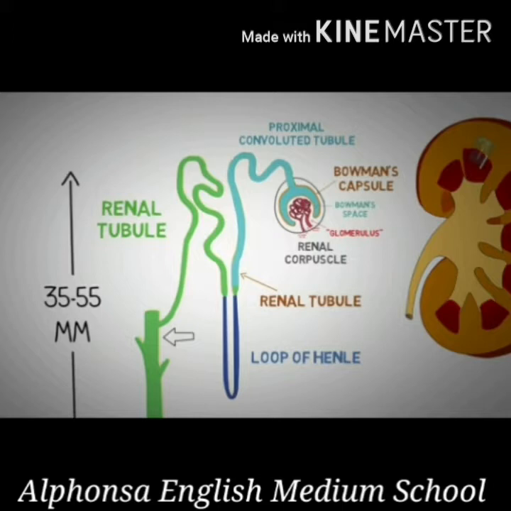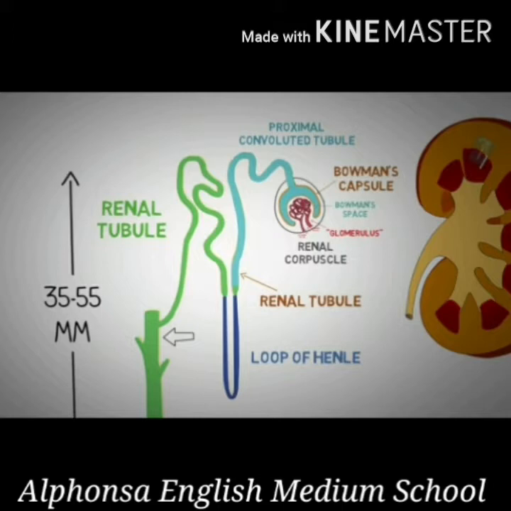This glomerular filtrate, along with the nitrogenous waste materials, also contains useful substances like glucose, amino acids, salts, and a major amount of water. So this convoluted tubule can be divided into 3 main parts.